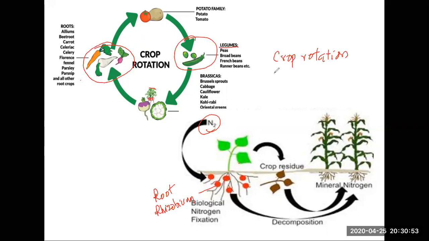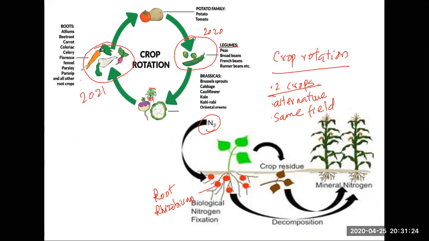Okay, and what is it? Crop rotation is growing two different crops in alternative years in the same field. That's the definition. You are growing two crops, not together. One crop one year. Let's say this year, 2020, you grow this one, and the next year, 2021, you grow the other crop, and the next year you grow again the legume. All this way of alternating is known as crop rotation.